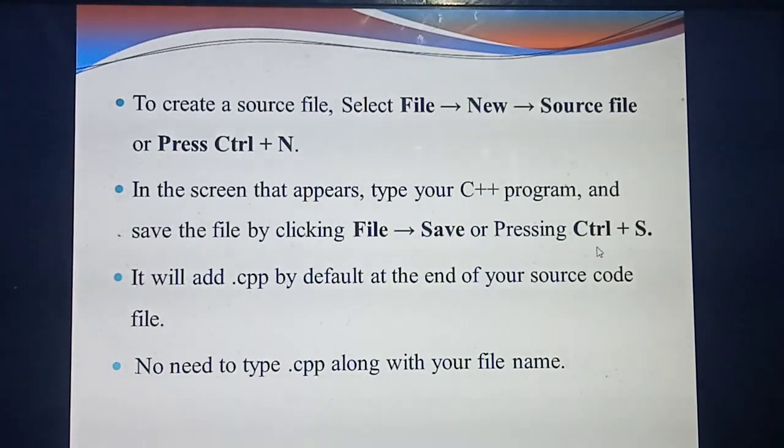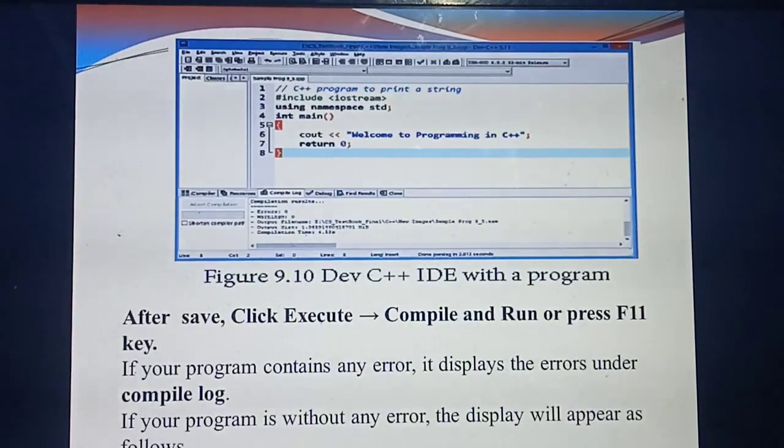What's the shortcut for saving? Ctrl S. New file starts with N, so Ctrl plus N. For saving, Ctrl plus S, the first letter is S. You should remember that. Then you have saved the file. The source code will be saved with the extension you have already studied, .cpp. If you are using Dev C++, no need to type .cpp because the extension will come automatically.